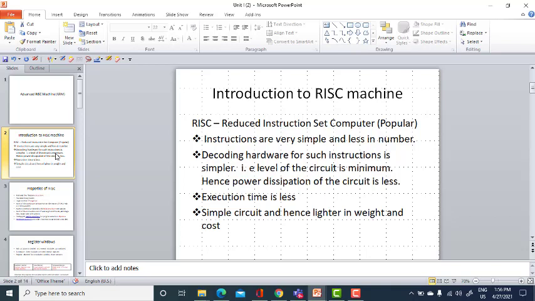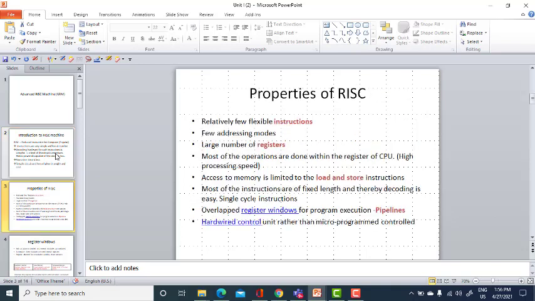I repeat, RISC machine is said to be Reduced Instruction Set Computer. This RISC machine is also popular. Discussing the properties of a RISC machine, there are a few major rules that have to be implemented in the RISC philosophy.